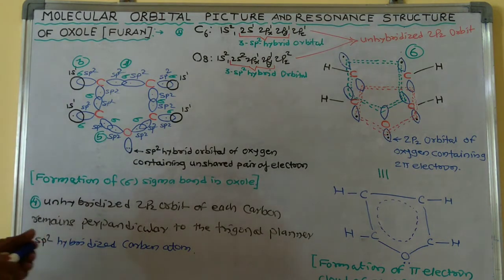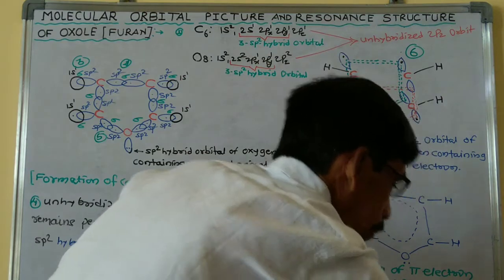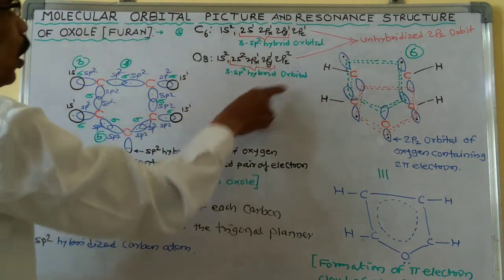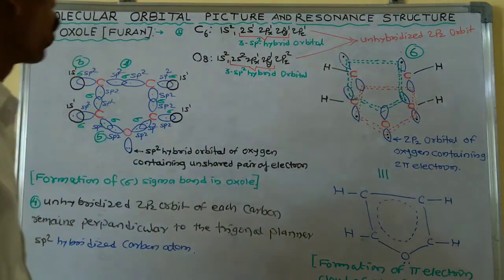Now, fifth point, in furan the oxygen atom also undergoes sp2 hybridization. There is a formation of three sp2 hybrid orbitals.